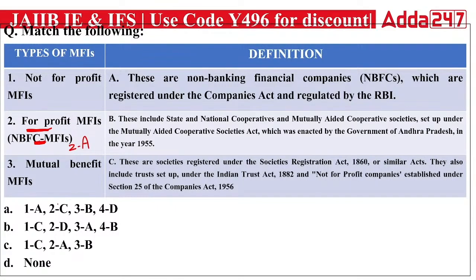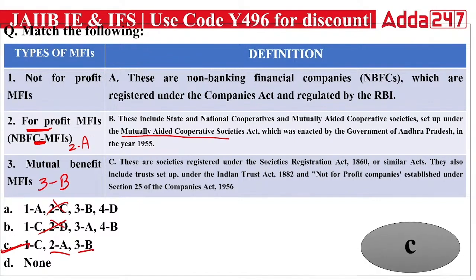And you can easily eliminate options A and B, because the second definition says state and national cooperatives and mutually aided cooperative societies set up under the Mutually Aided Cooperative Societies Act, which was enacted by the government of Andhra Pradesh in the year 1955. So you can see it is about mutually aided cooperative societies. So third is B, and the first will be C. The right answer will be the C option.